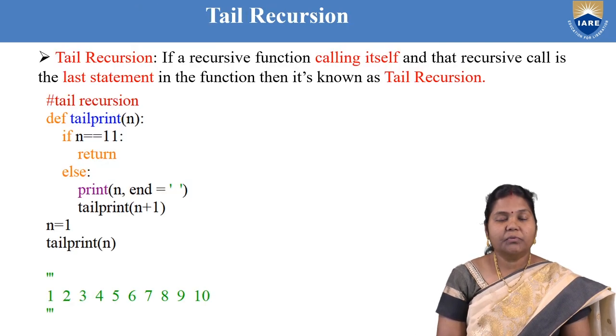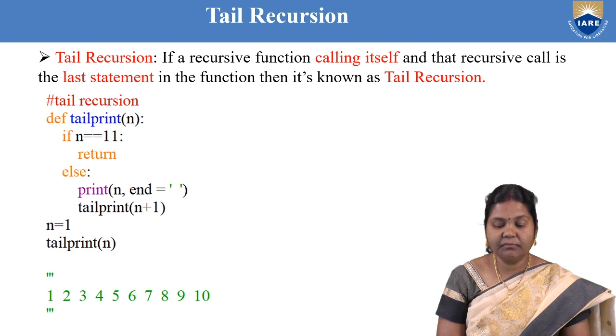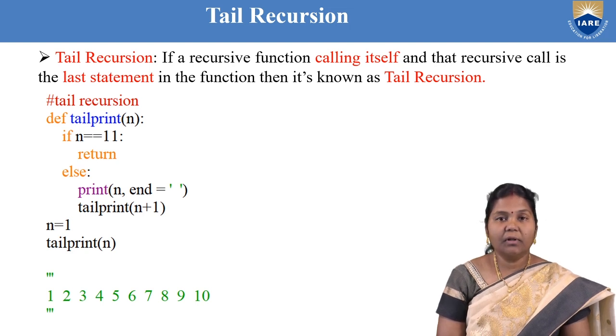Now let us go to the categorization of direct recursion. The first category of direct recursion is called tail recursion. What is the definition of tail recursion? If a recursive function is calling itself, since it is direct recursion, and that recursive call is the last statement in the function, then it is known as tail recursion.